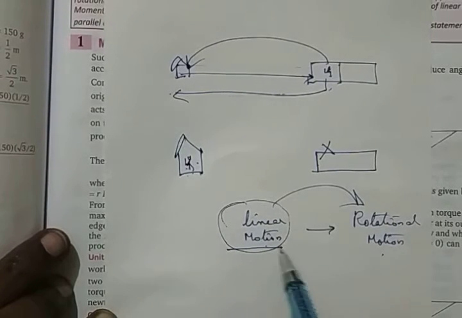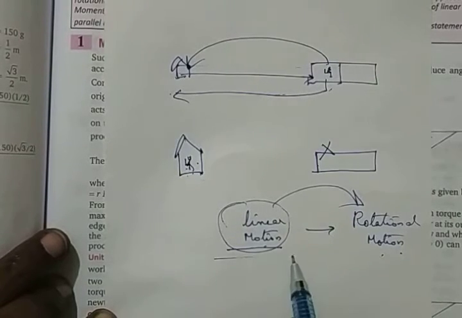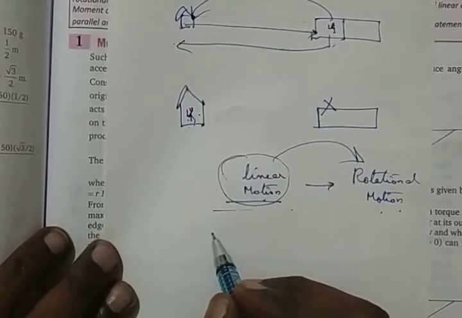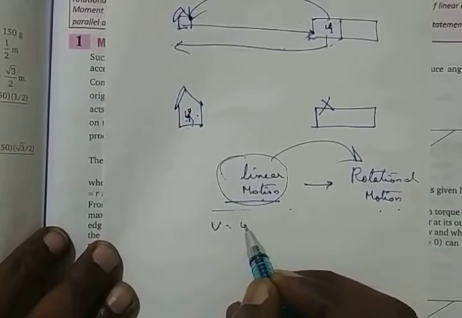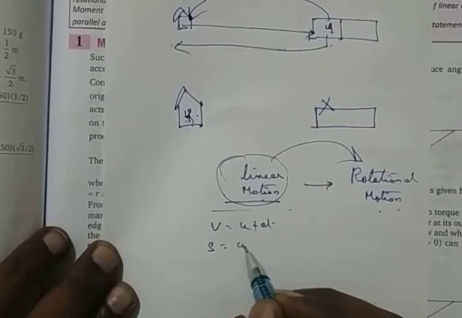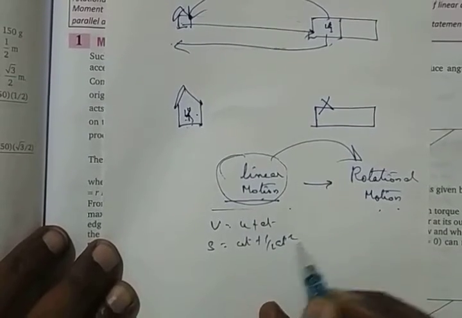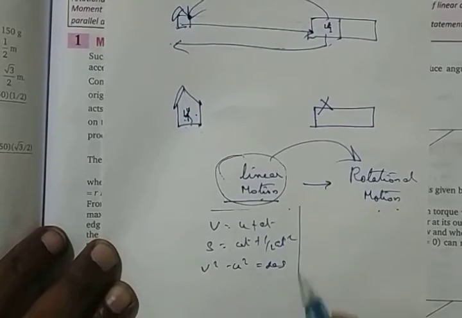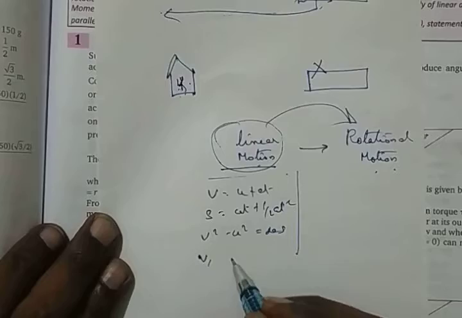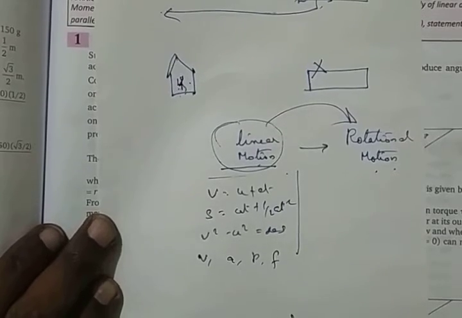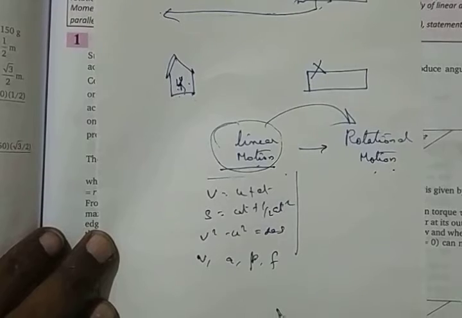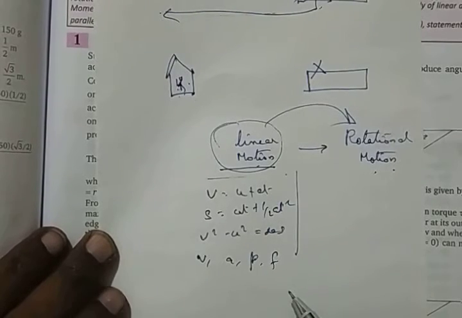So this whole change becomes very difficult, though you are very much accustomed to linear motion. What is linear motion? You have three equations of motion: v is equal to u plus at, s is equal to ut plus half at square, and v square minus u square is equal to 2as. All of these are linear motion formulas. Velocity, acceleration, momentum, force. These are all things related to linear motion. And these are all very familiar to us.